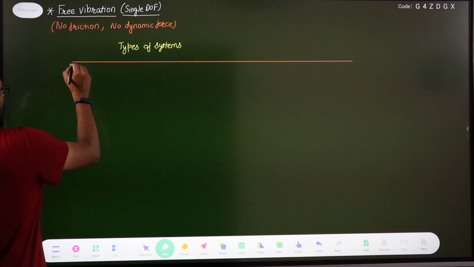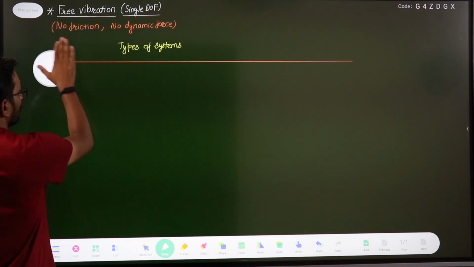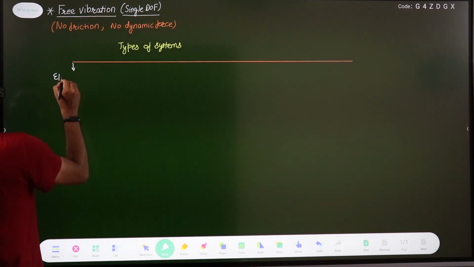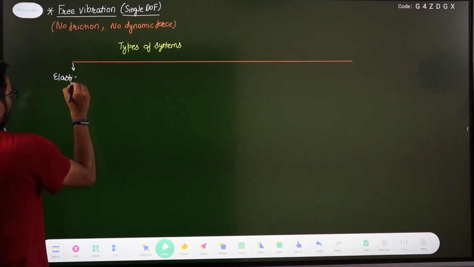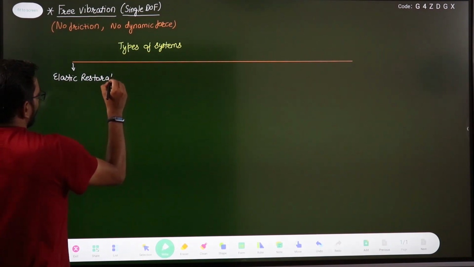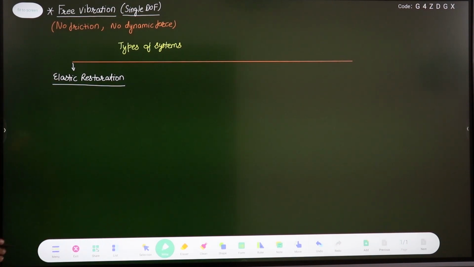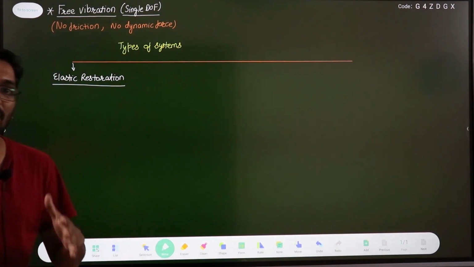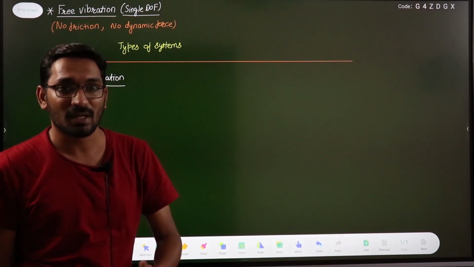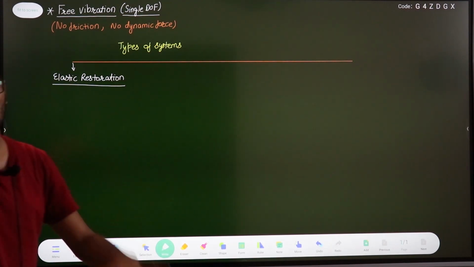First type is your elastic restoration type. Elastic restoration type, in which, as the name suggests, the restoration which you require so that the system will come back to its initial equilibrium position when you disturb the system, that restoration will be given because of the elastic property of the system.